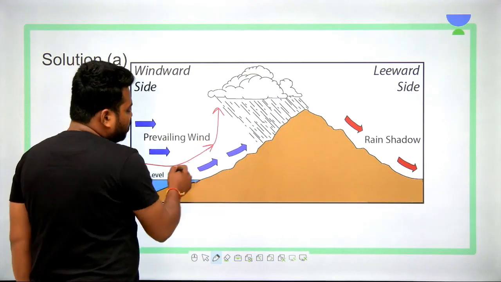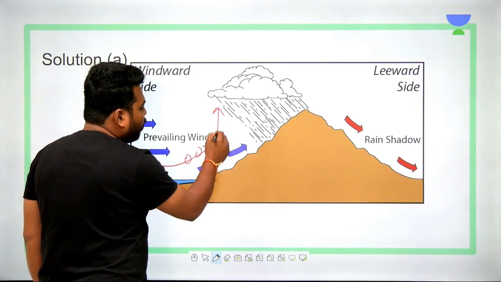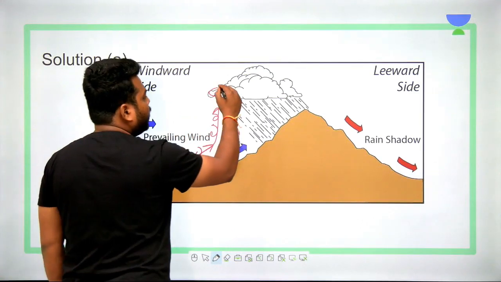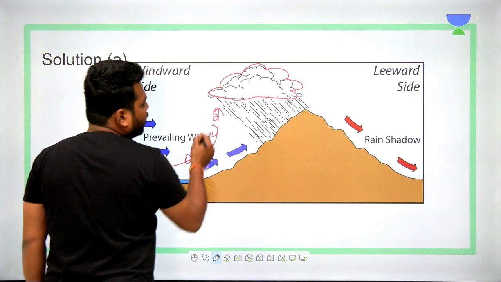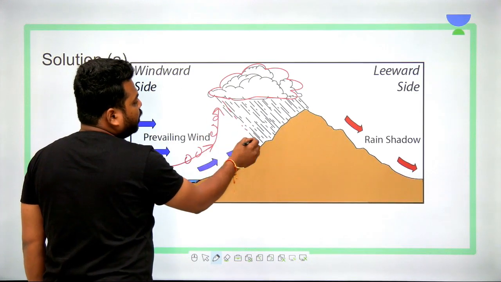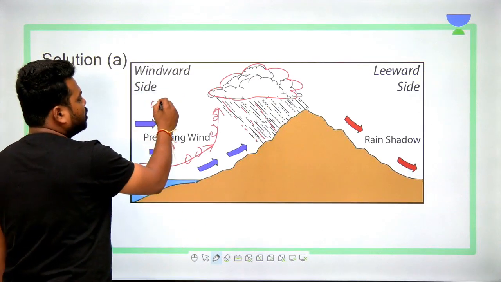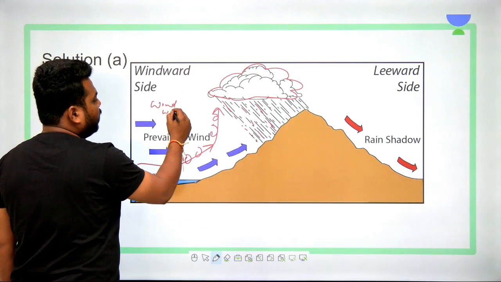The moisture which they have uplifted is condensed, and that condensation results in precipitation on this side of the mountain, which is called the windward side.